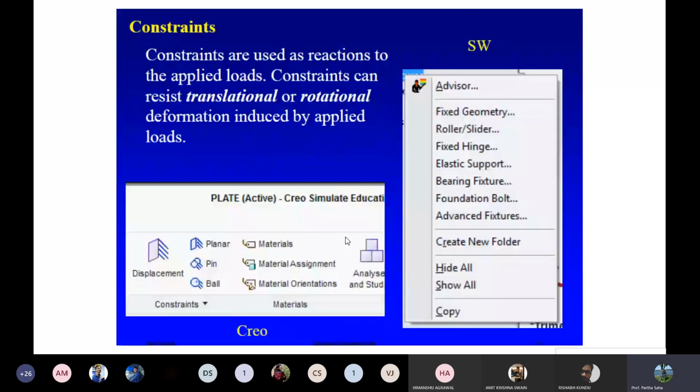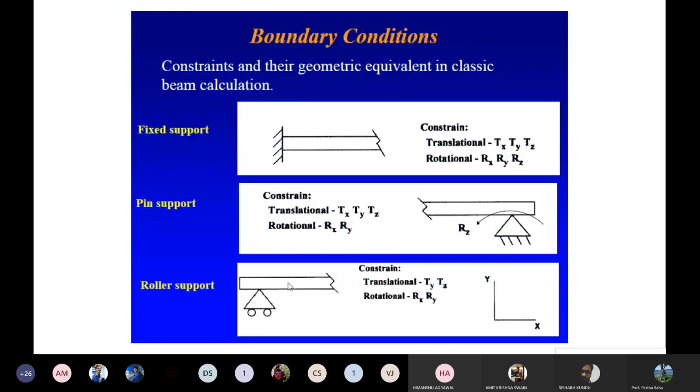Constraints are used as a reaction to the applied load. What are the constraints? They can be translational and rotational constraints, and deformation is induced by the applied force. You can have fixed support, deformation on a planar surface, a bearing fixture, elastic support, or fixed hinges. There can be many constraints, and these are all available in the software. You can see fixed support, pin support, and roller support.